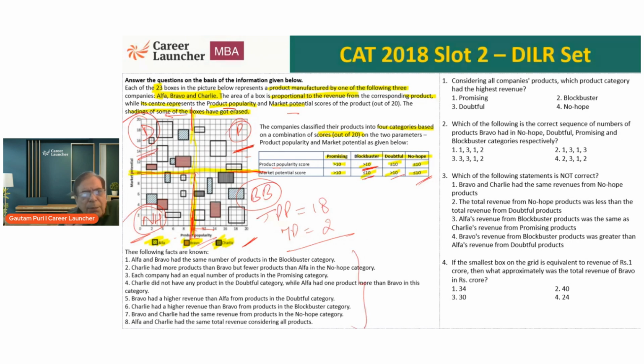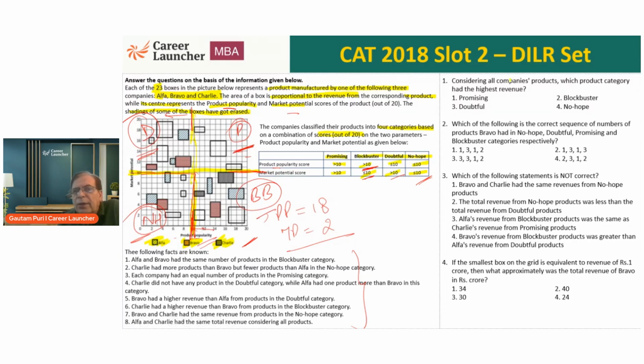But before we move forward, again, as usual, I want to look at the questions. It is very easy to say, okay, let me make one big table for these 23 boxes, work out the product popularity and revenue of each one. But first let us understand what to do. Remember, my job is to do only what is required by the question rather than trying to do everything. Okay.